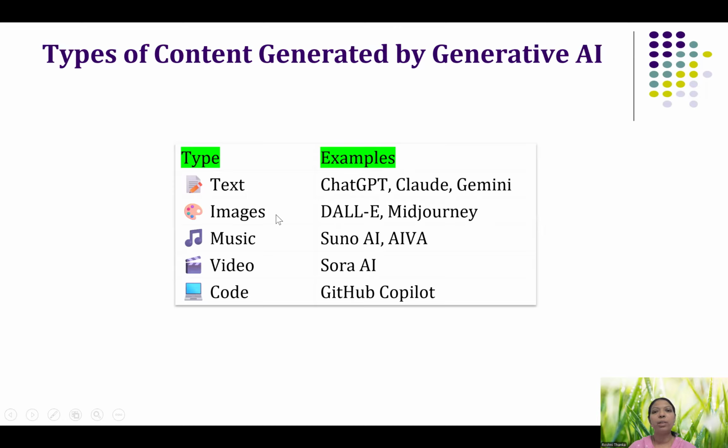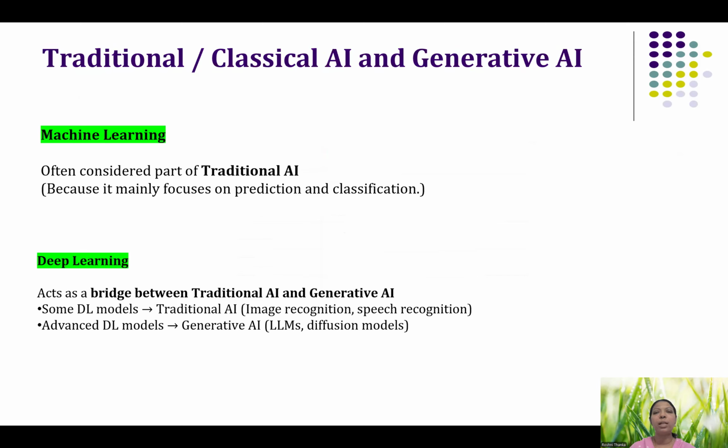For images, we can use DALL-E, Midjourney, and Nano Banana, which are generative AI models specifically for generating images. For music, video, and code, we have AI tools too. For all the different kinds of applications, we have different kinds of generative AI models.